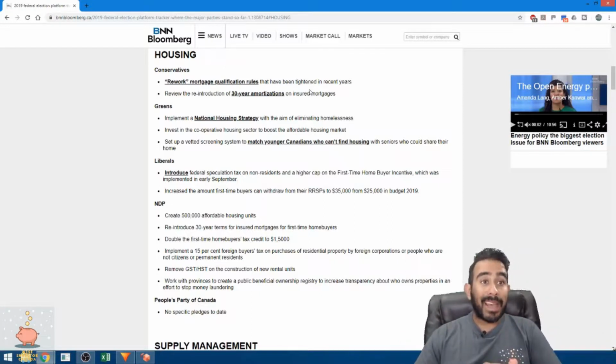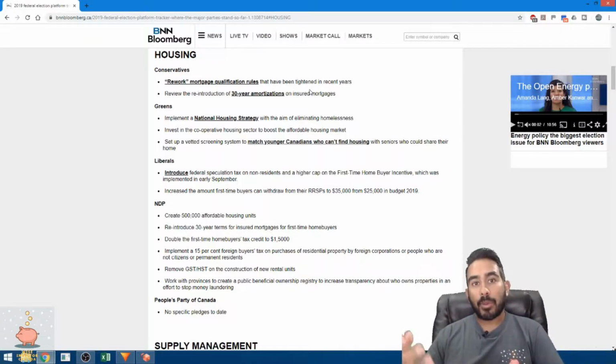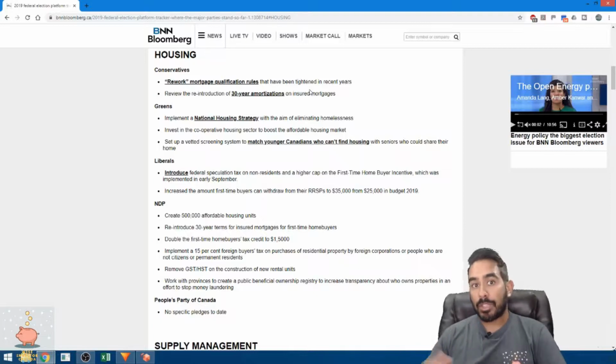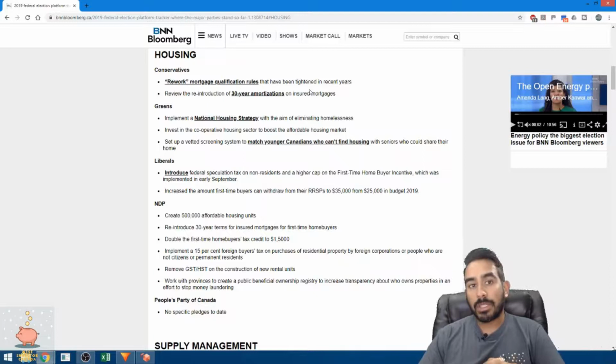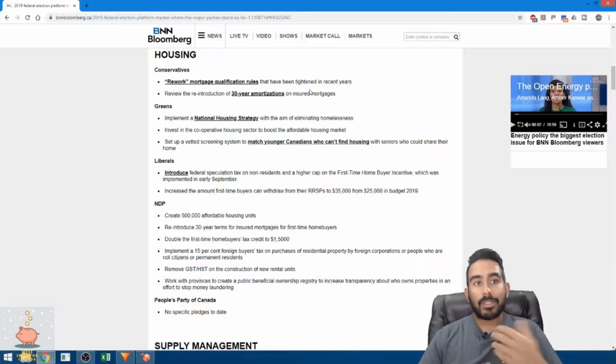Liberals are thinking about introducing a federal speculation tax for non-residents, and raising the cap for the first home buyer incentive that they introduced. They want to increase it because there was a cap, I think, around 400,000. And they also want to introduce a federal tax like what BC and Toronto have done, and increase the RSP cap to 35,000, which is now at 25, which is great.